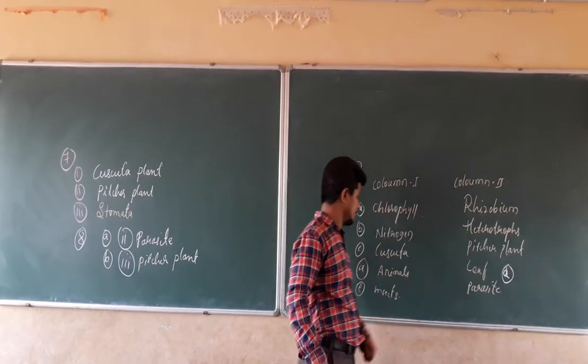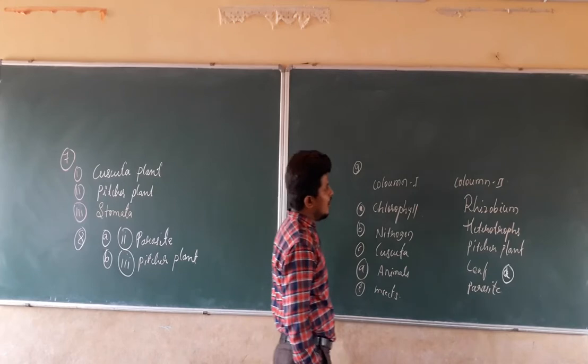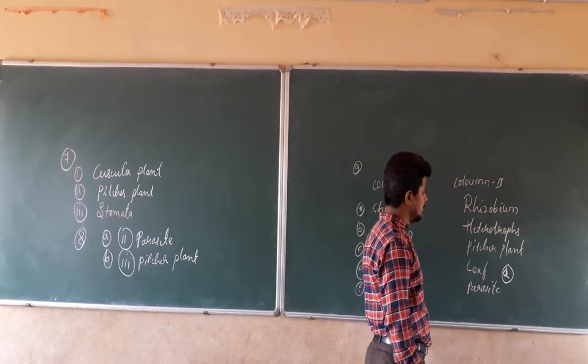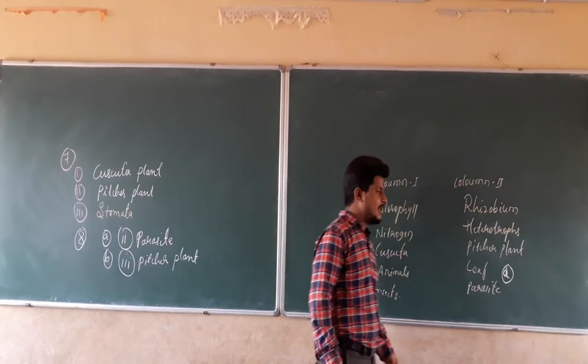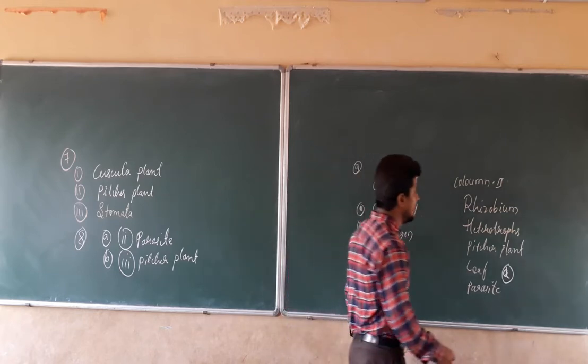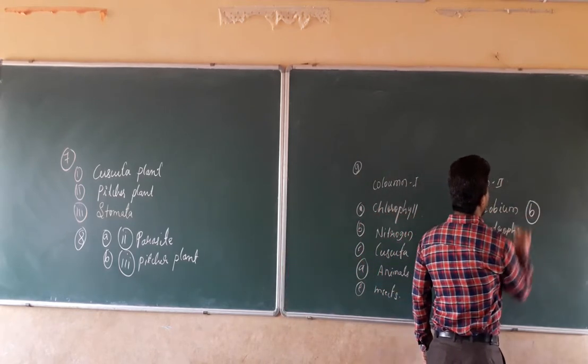Nitrogen. When you take the nitrogen, option A is rhizobium, B is pitcher plant, leaf and parasite. The correct matching word for the nitrogen will be the rhizobium.